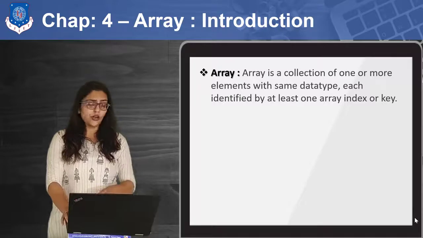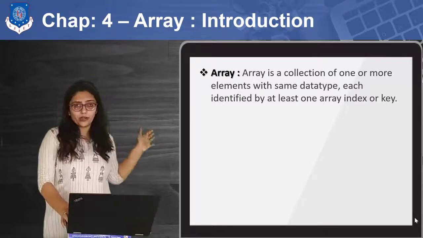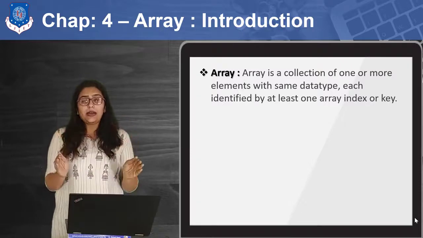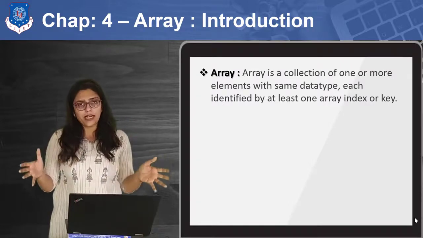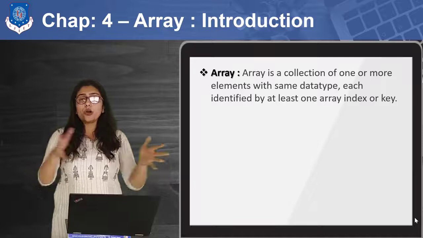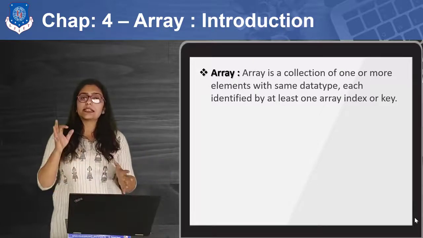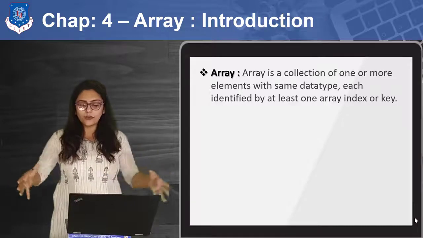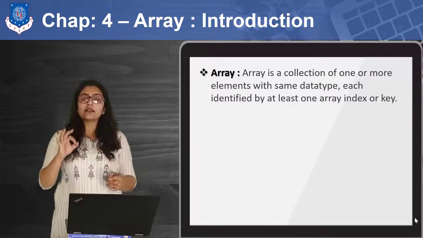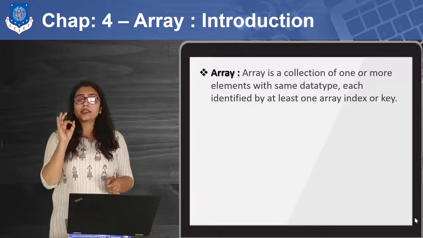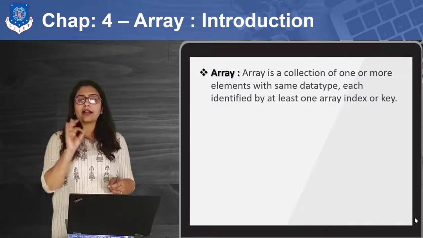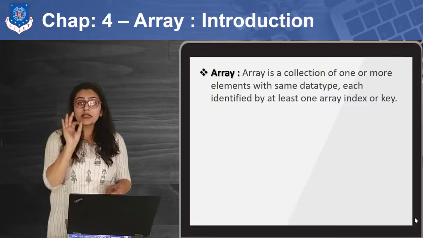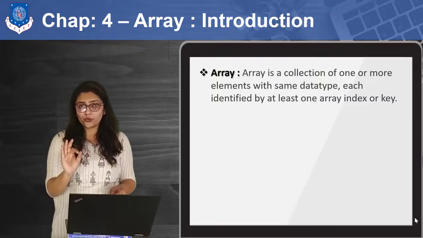Now, first the introduction. You can see the definition of an array here. What this definition is saying is that an array can have more than one element, but all of these elements must have the same data type. So if you have declared the array as integer, then all of the values inside that bucket must have integer data type. Not a single value can be float or character or any other data type. So all of these members must have the same data type. So this is the first rule.